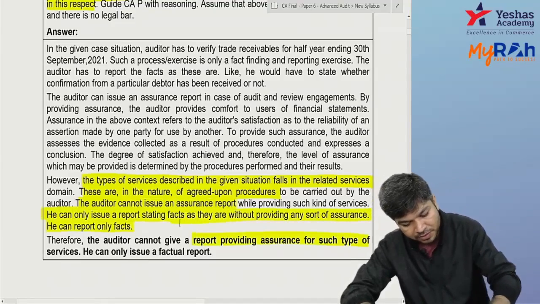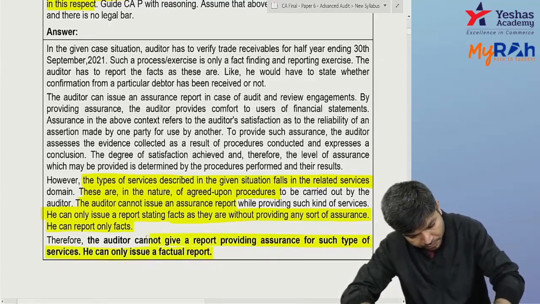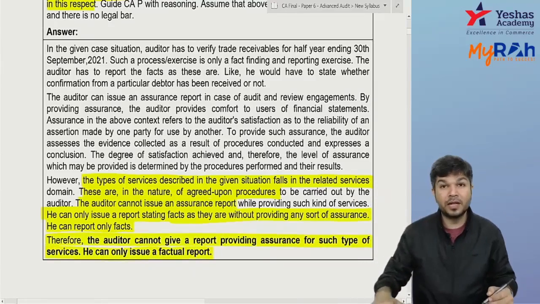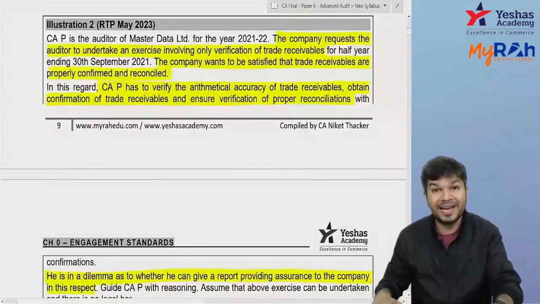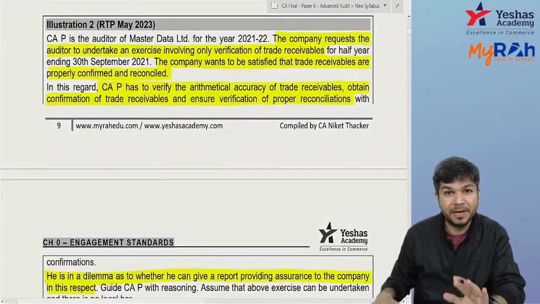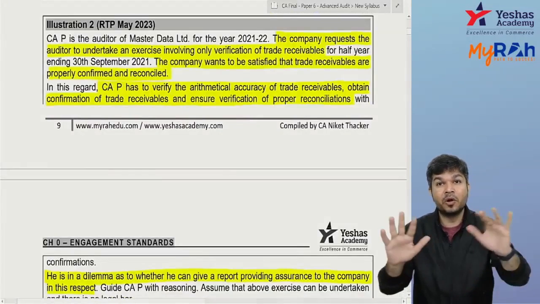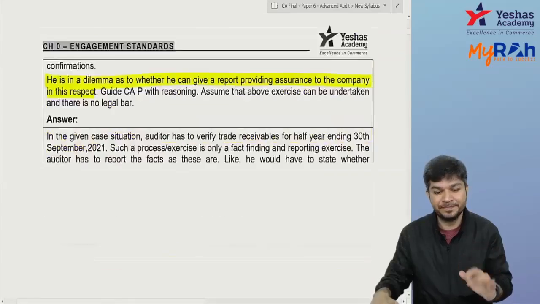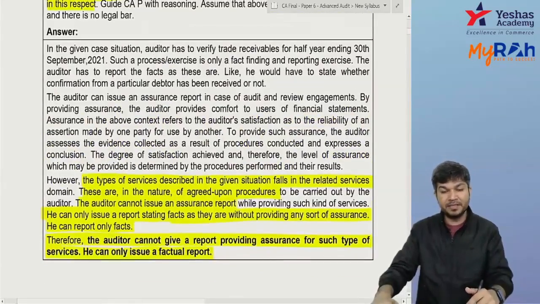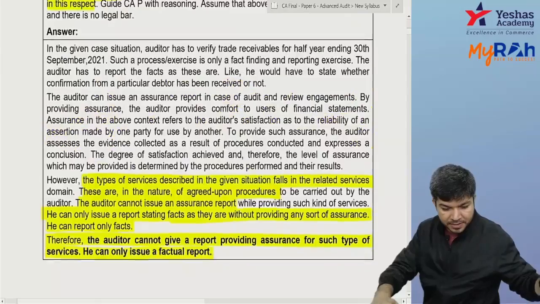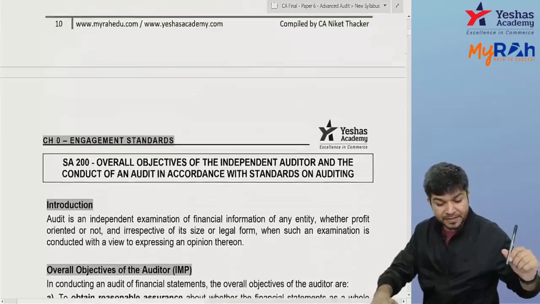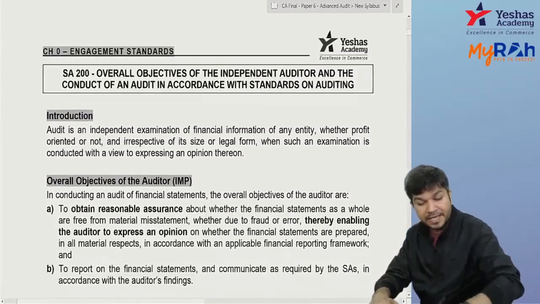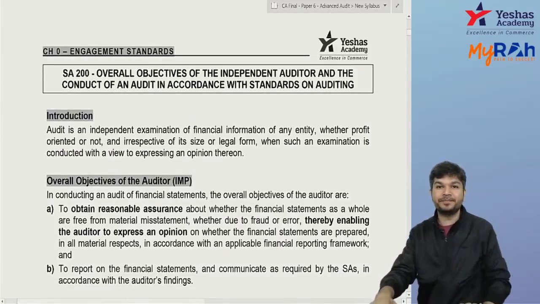So can you give an assurance report? Answer is no. This question was there in RTP May 23. I remind you, our material will cover basically all your ICAI questions, your past RTPs, suggested answers, everything. RTP May 23, this question was asked, and that's it. We are done for the day. Preface is done. I'll be starting SA 200 tomorrow.